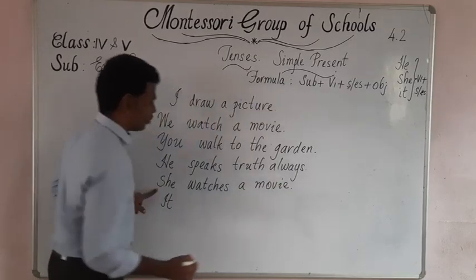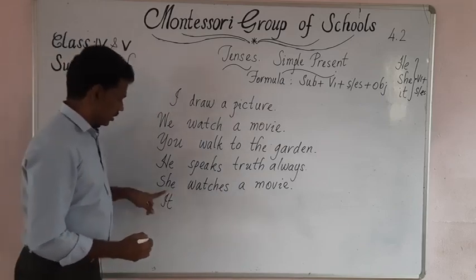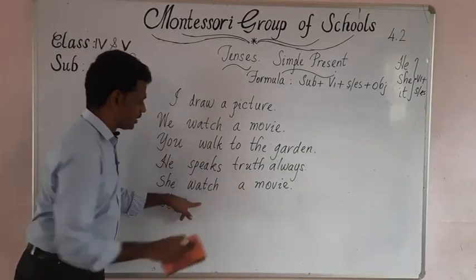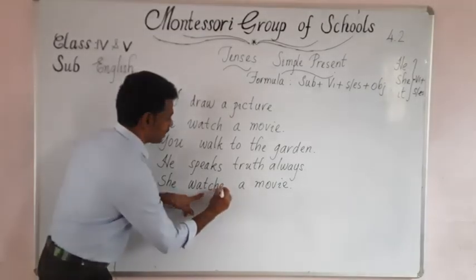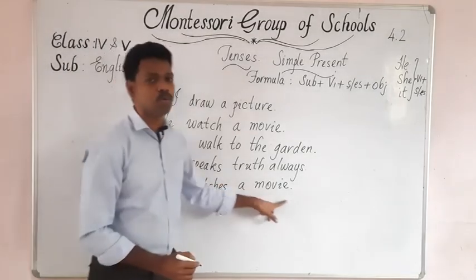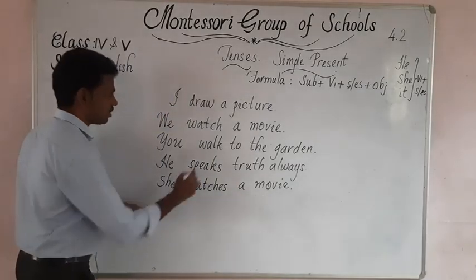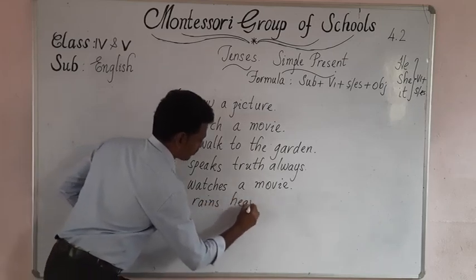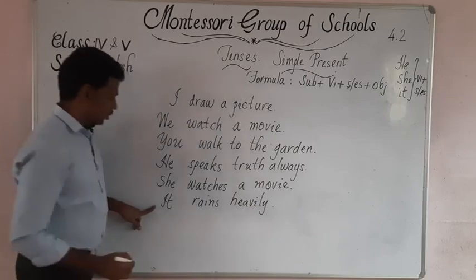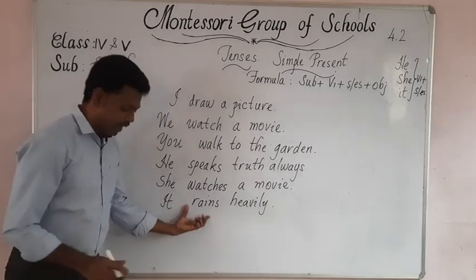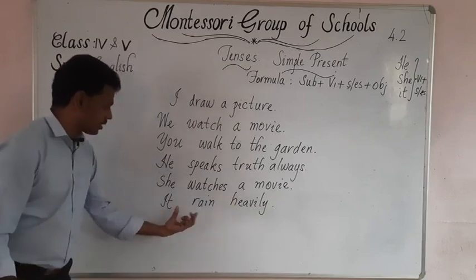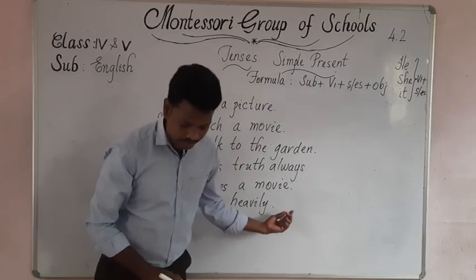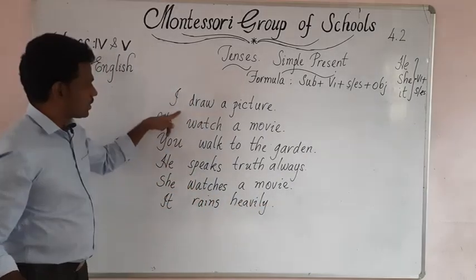Now going to she. She watches a movie. Here she comes as the subject, watch V1, and since the subject is third person singular, we have to add ES. She watches a movie. And finally, it rains heavily. Here it comes as the subject, rain as V1. Since the subject is third person singular, we have to add S form with the V1. It rains heavily.